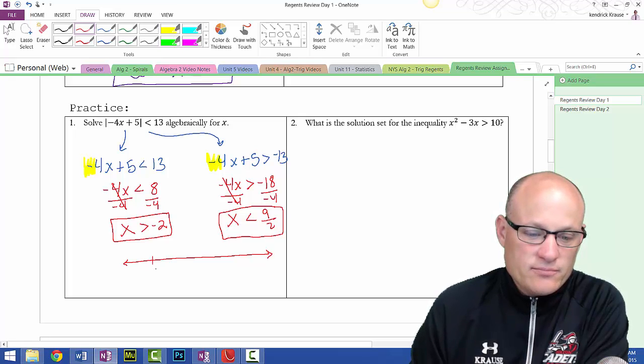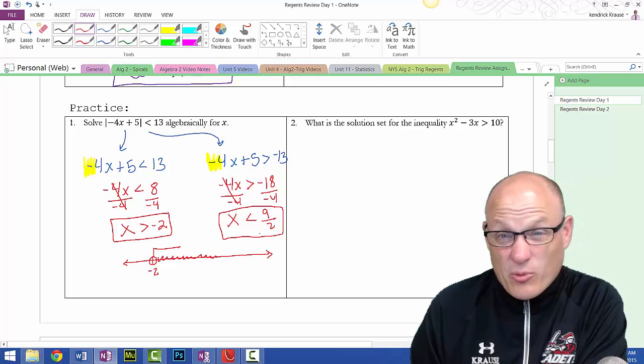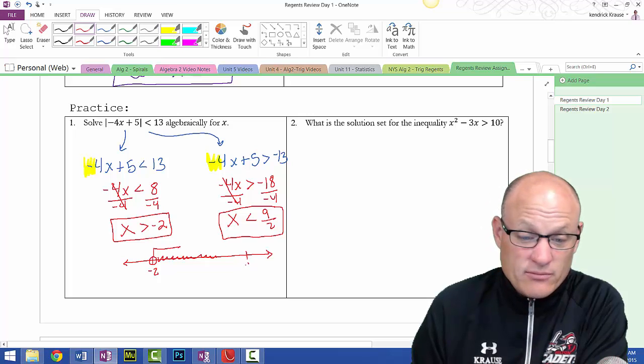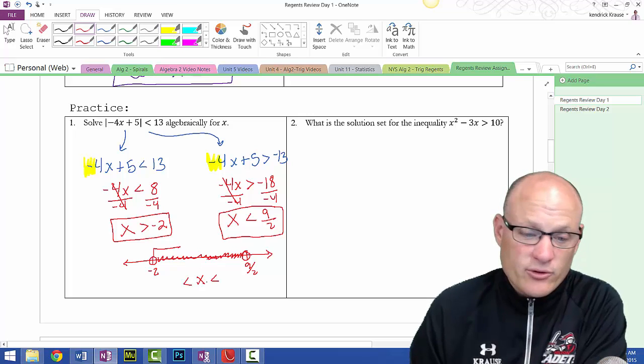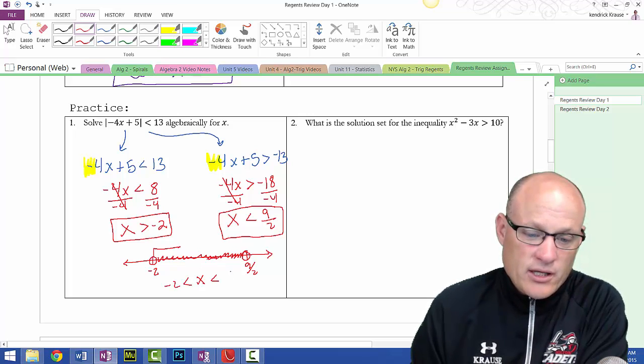Here's negative 2. We're going to go not equal to and greater than. Or we can just go fill a line this way if you want. 9/2 is like 4.5, so we'll put 9/2 up here. And open circle going this way. So this is clearly an and. We put the x in the middle, both less thans, not adding equal tos, -2 and 9/2.